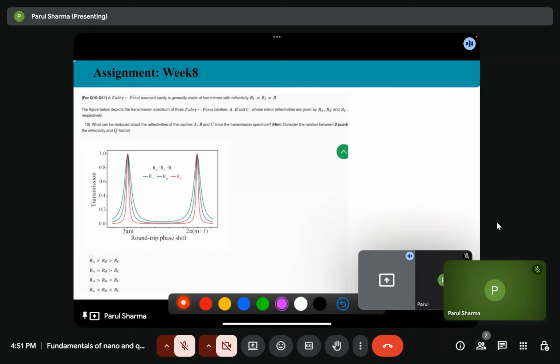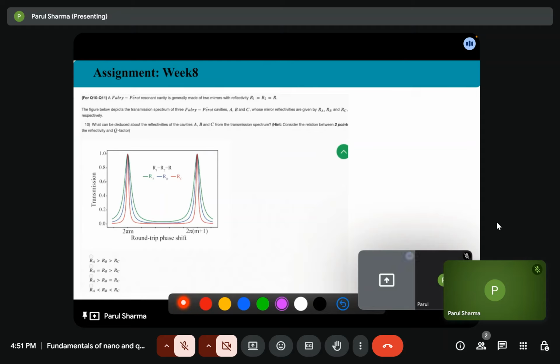The next is the Fabry-Perot resonance cavity, generally made of two mirrors with reflectivity R1 equals R2 equals R. The figure below depicts the transmission spectrum of three Fabry-Perot cavities A, B, and C, whose mirror reflectivity is given by RA, RB, RC, respectively. So the question is what can be deduced about the reflectivities of the cavities A, B, and C from the transmission spectrum? Hint, consider the relation between the reflectivity and Q factor.